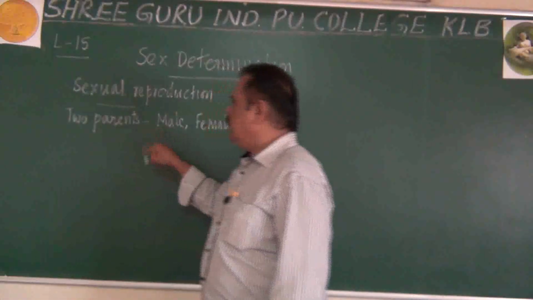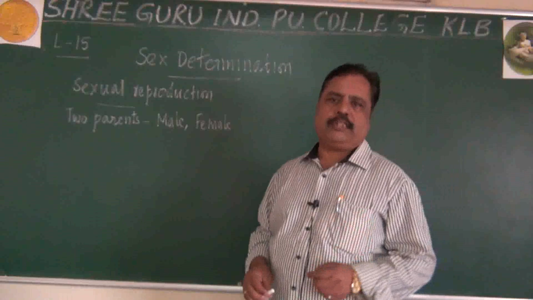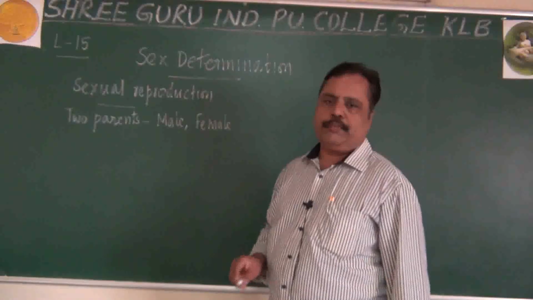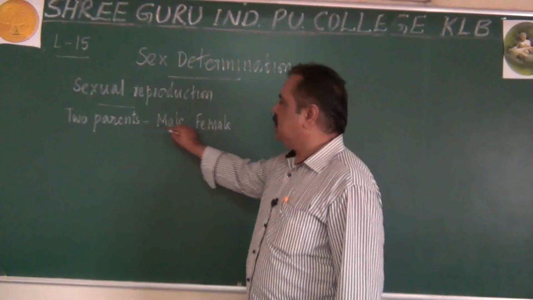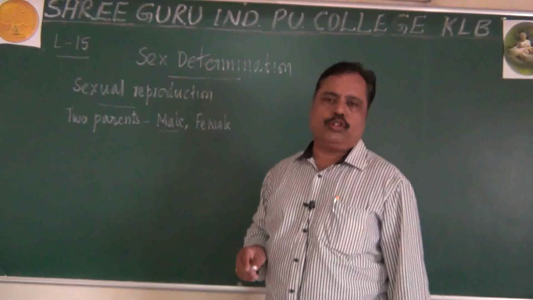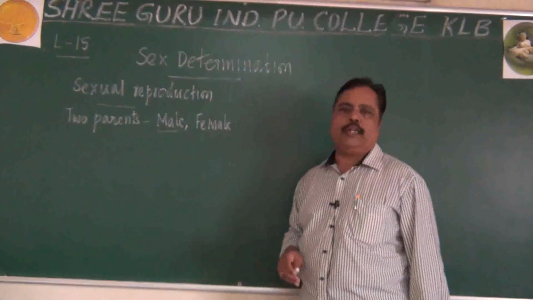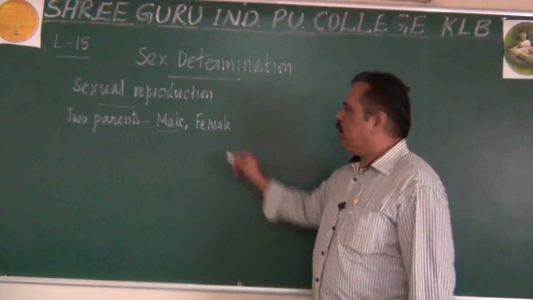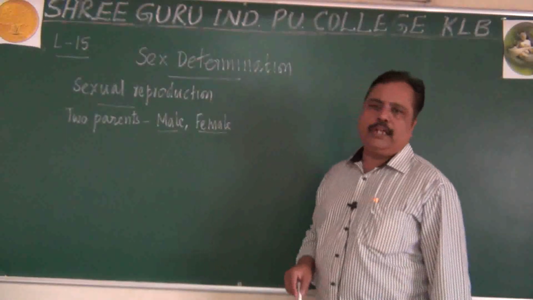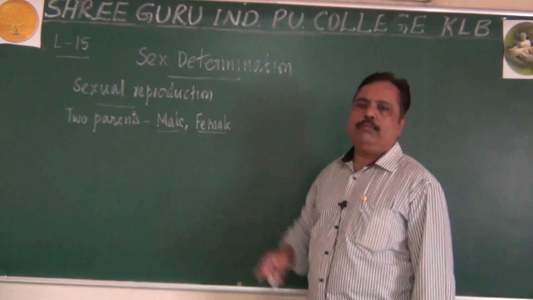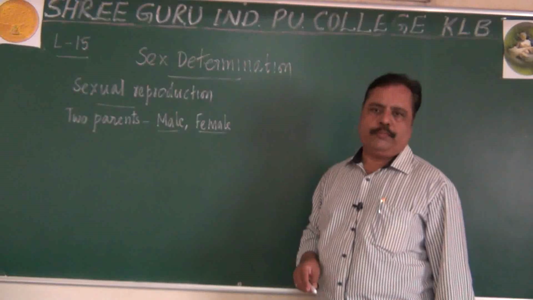Male will produce male gametes for sexual reproduction, and those male gametes will be called spermatozoid, or antherozoid in the case of plants. Female will produce female gamete, otherwise ovum or egg.